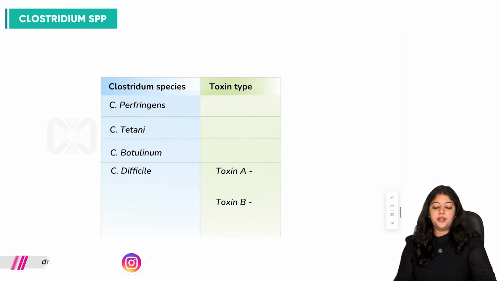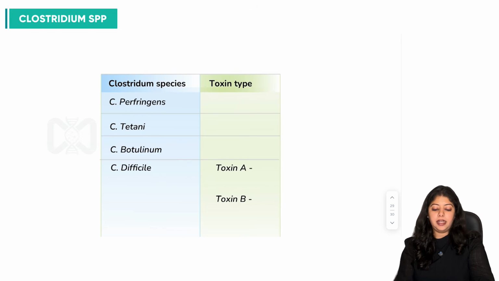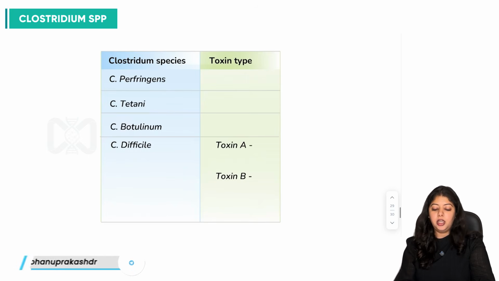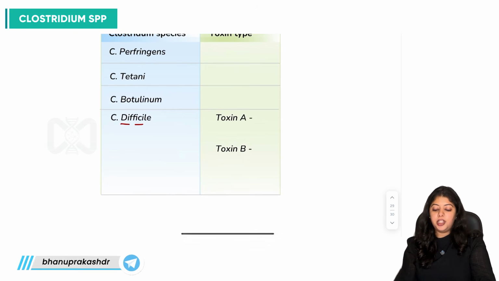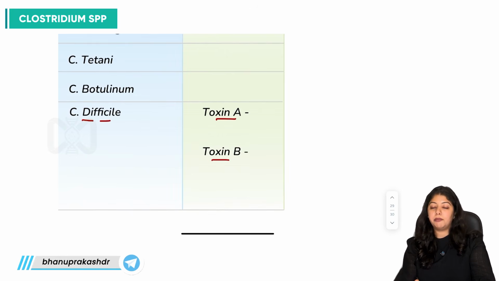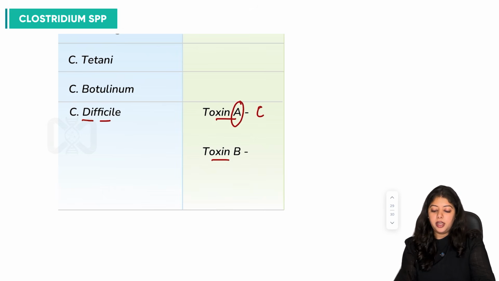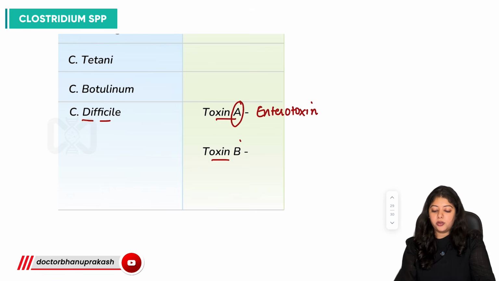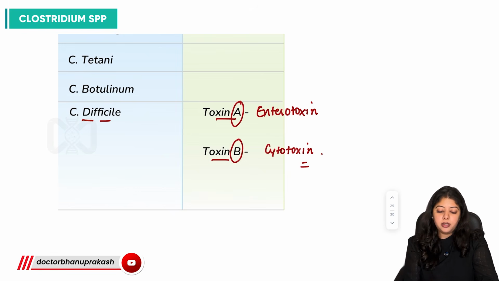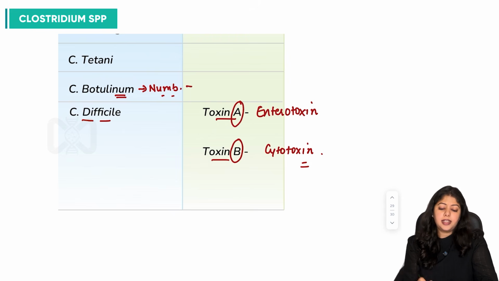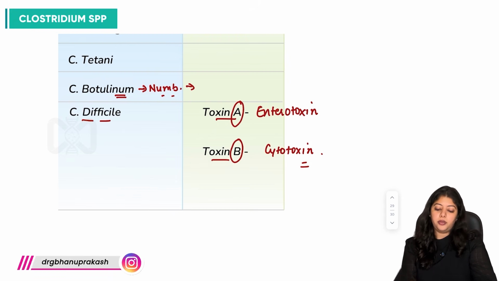Right? So now let us just revise the types of toxins. We have already discussed Clostridium species. So Clostridium difficile, we have toxin A and toxin B. Toxin A sounds similar to entering, right? So it is an enterotoxin. Toxin B is a cytotoxin. Now, botulinum toxin, numb stands for numbing effect, right? So it has some neurological condition occurring. So it is a neurotoxin.